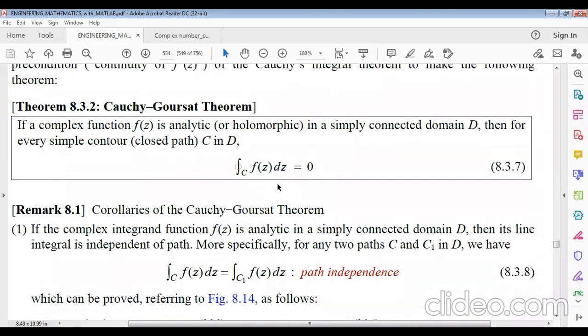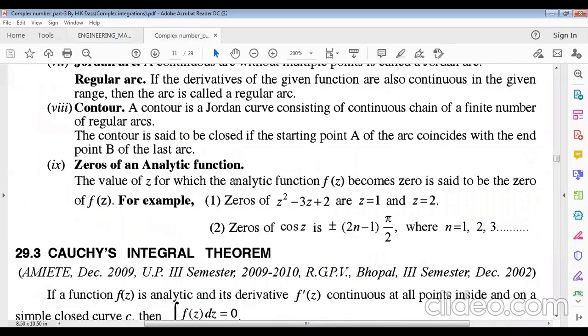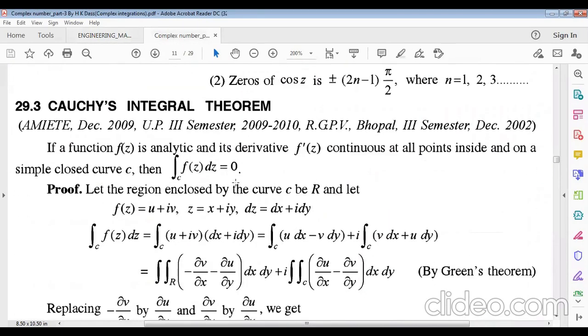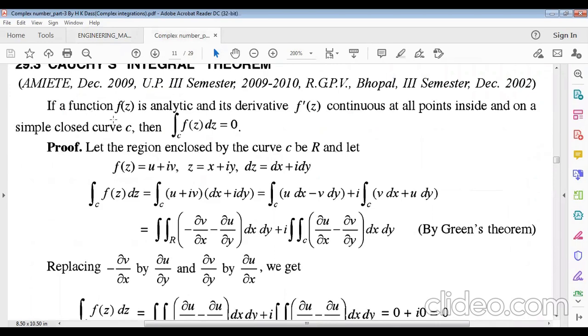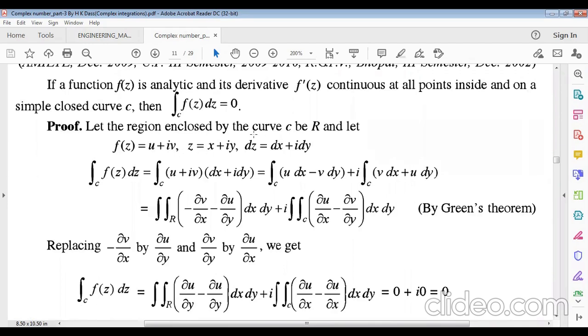Actually, this theorem will try to prove Cauchy's integral theorem. If the function f(z) is analytic and its derivative f'(z) is continuous at all points inside and on a simple closed curve C, then the integral will be 0. We'll try to prove this theorem. Let the region enclosed by the curve C be R.